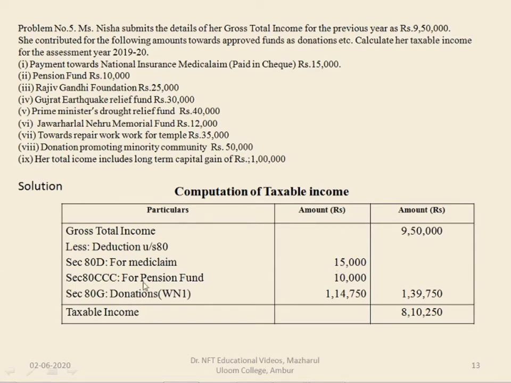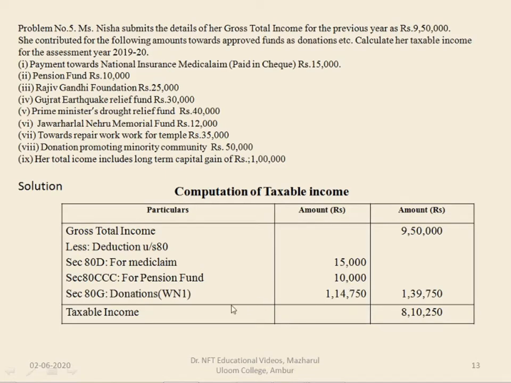So 15,000. Next one, for pension fund, it is 10,000. It comes under section 80CCC. Here also the maximum amount is 1,50,000. Either 1,50,000 or 10,000, whichever is less, can be taken for deduction. So under section 80CCC, the person, Ms. Nisha, can claim deduction up to the extent of rupees 10,000.